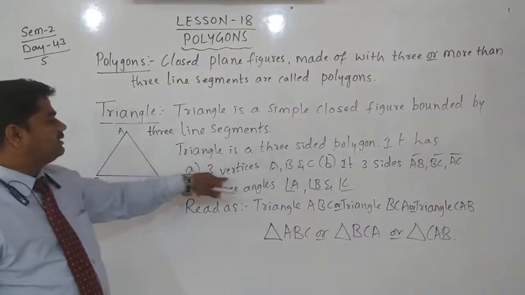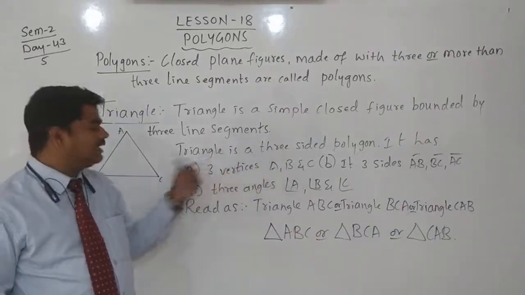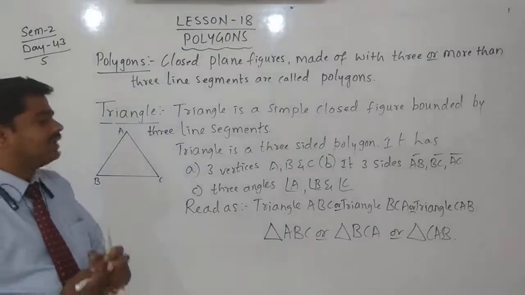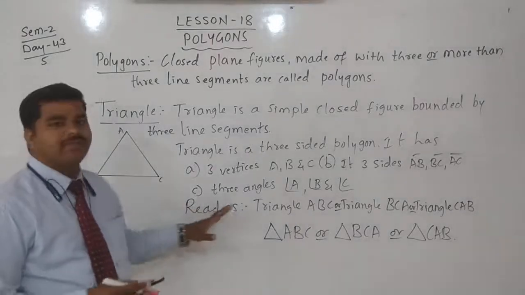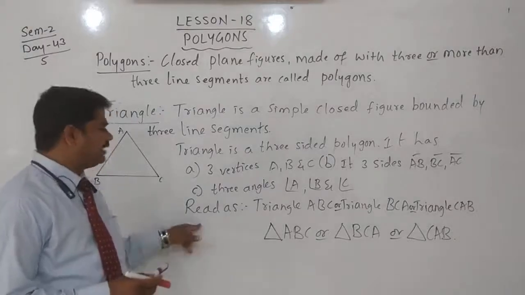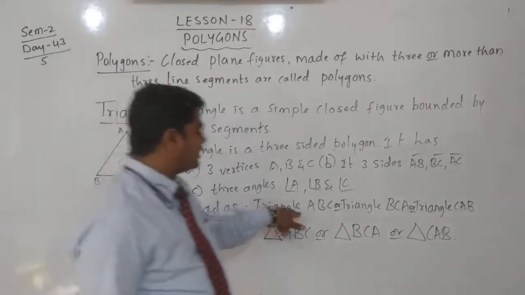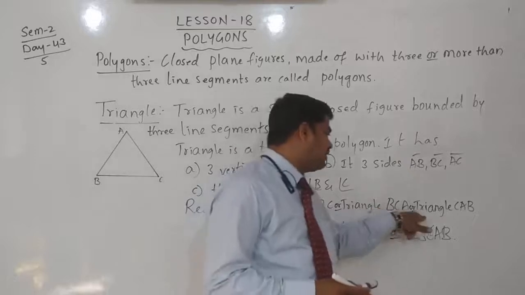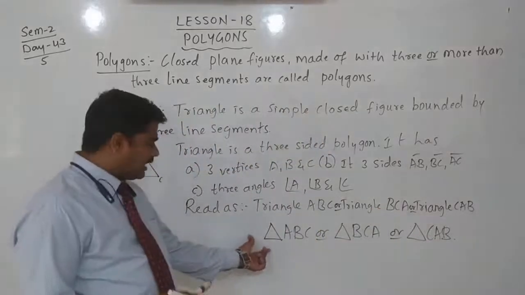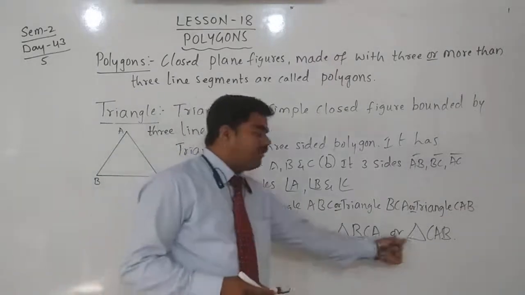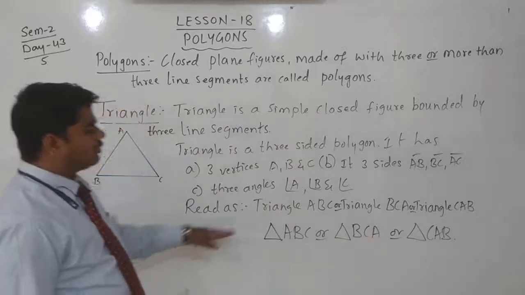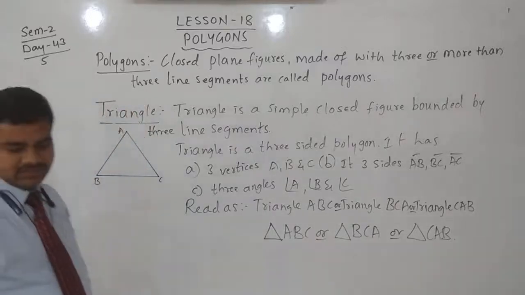It has 3 vertices A, B, C, 3 sides or line segments AB, BC and AC, and 3 angles: angle A, angle B, angle C. We read it as triangle ABC or triangle BCA or triangle CAB. This is the symbol of triangle. Write this down.